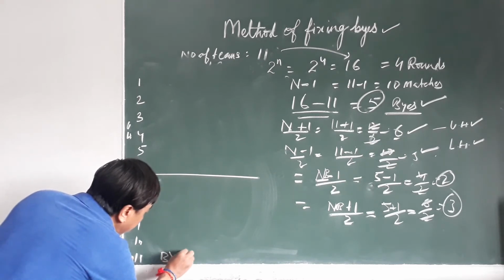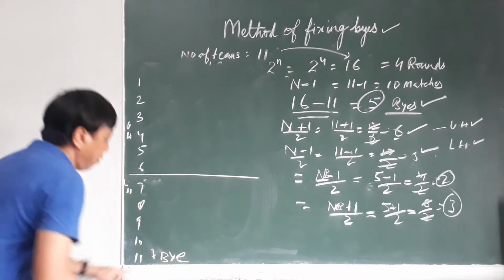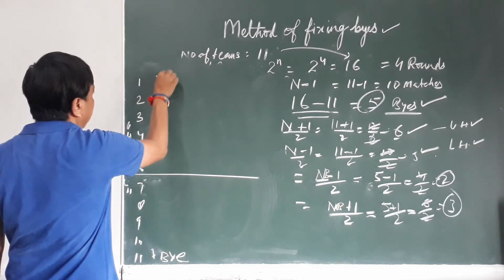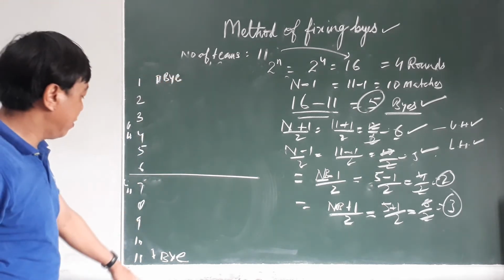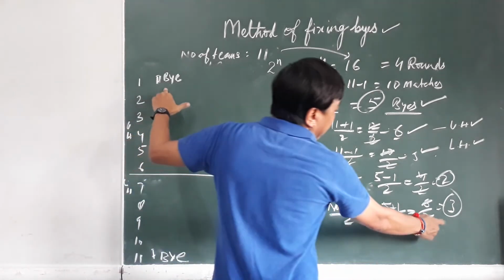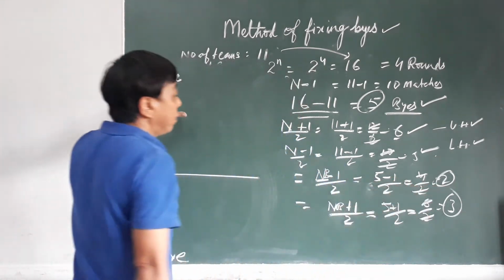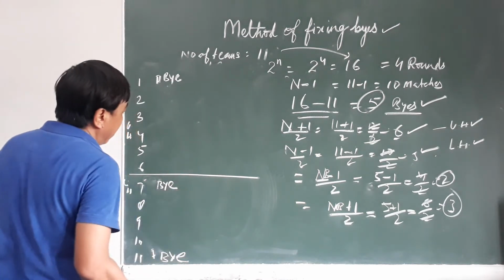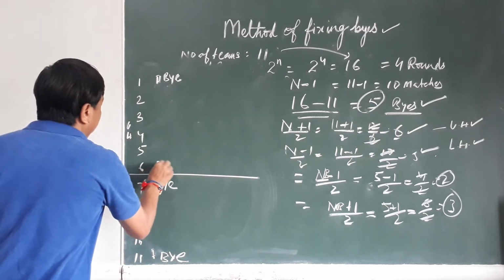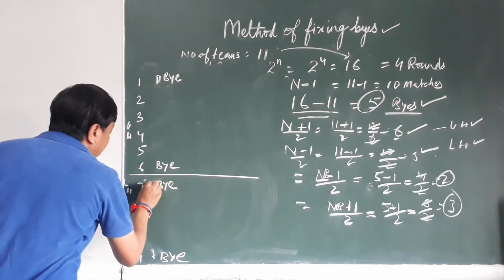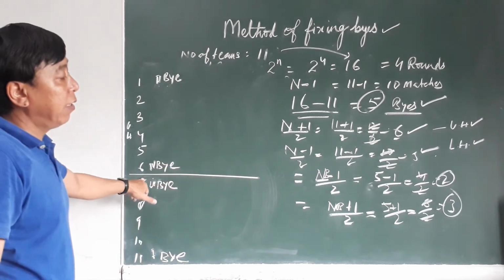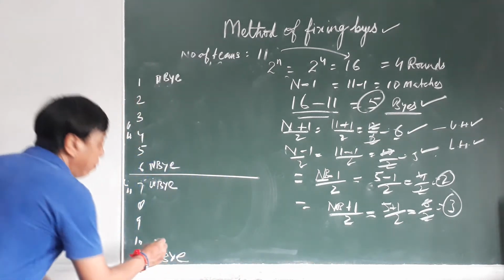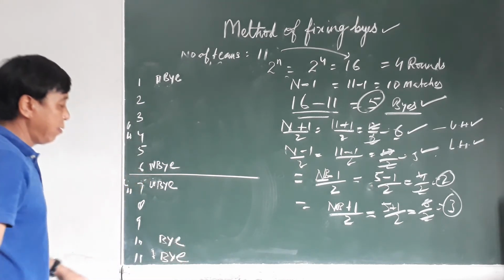The second bye goes to the top, then the third and fourth, and the last one is the fifth. Now one is left, so the third bye goes here.